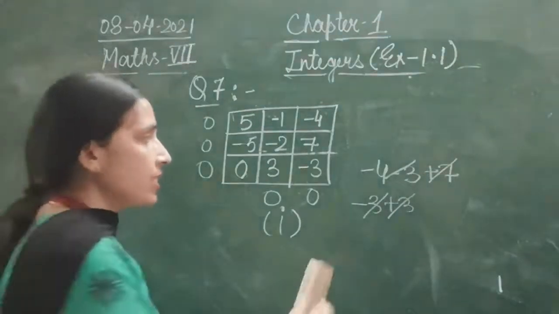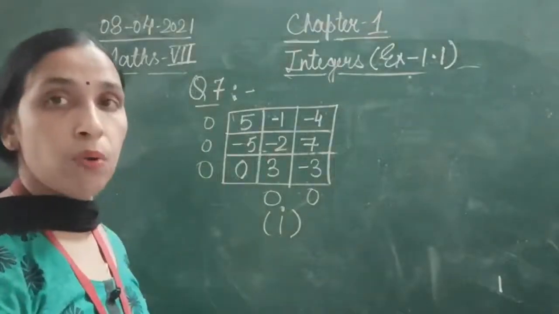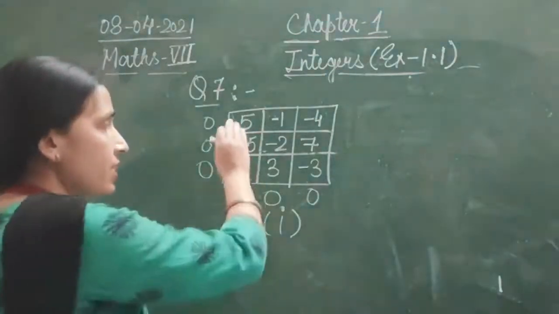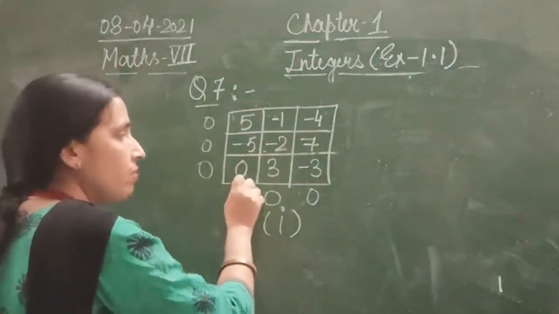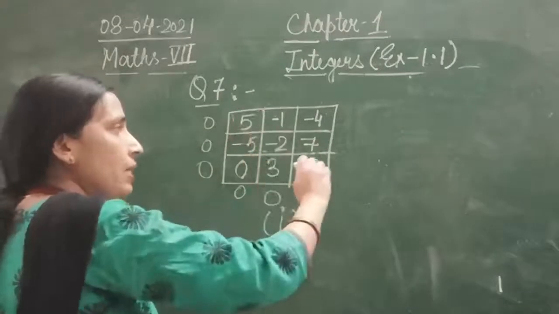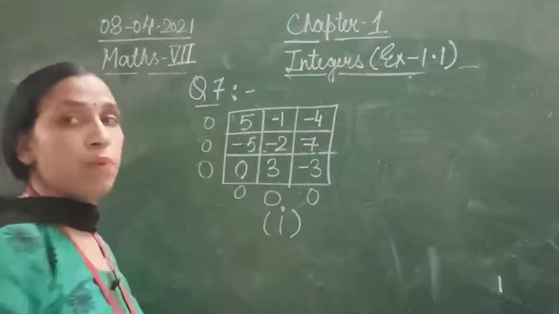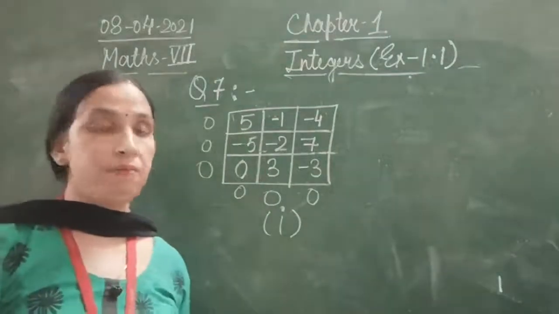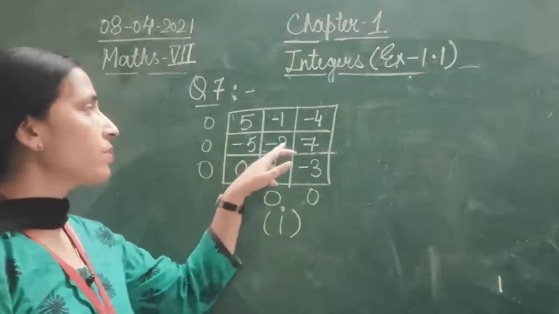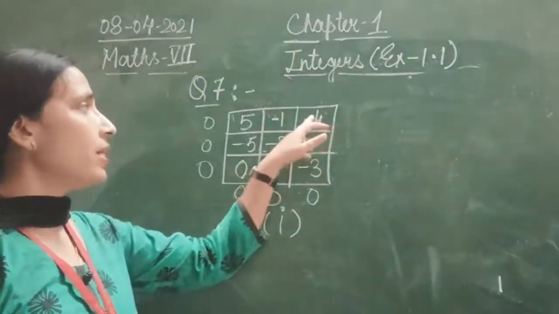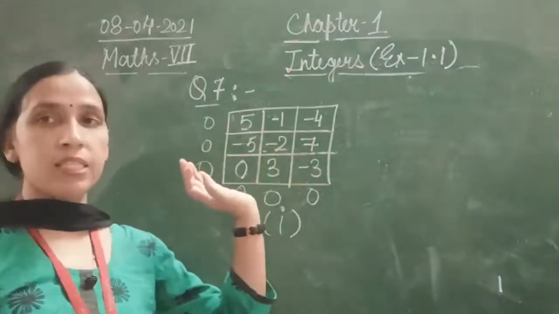So as you can see in this magic square, the sum of all these 3 rows is 0. All these 3 columns, the sum is 0. Now diagonal: minus 3 minus 2, that is minus 5 plus 5. Minus 5 plus 5, that is 5 minus 5, that is 0. On this side also, let's check one more time on this diagonal side also. This side we are getting 0.